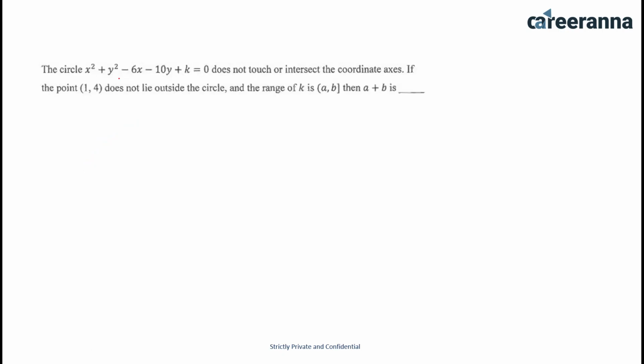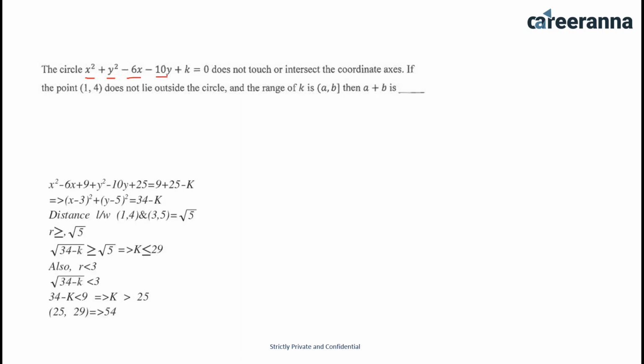Okay, this question says that the circle x square plus y square minus 6x minus 10y plus k equals 0 does not touch or intersect the coordinate axis if the point 1, 4 does not lie outside the circle, and the range of k is a, b in which b is included, then a plus b is what? Now I can break this equation very easily. X square minus 6x, if I add 9, it would be x minus 3 to the whole square, and y square minus 10y, if I add 25, it would be y minus 5 to the whole square.